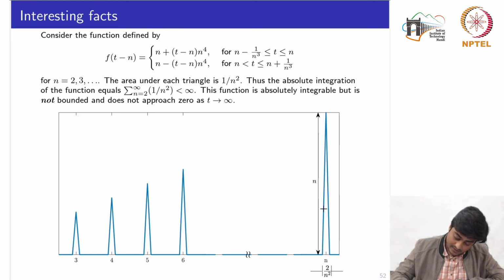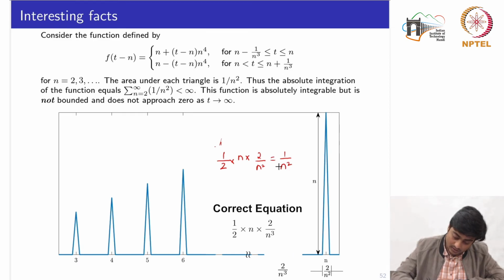Now you would notice that the area under every triangle is given by 1 by n squared. For some nth value, it is given by half the height n times the base, which is 2 by n squared, which basically comes to 1 by n squared. So the area of each triangle is 1 by n squared.